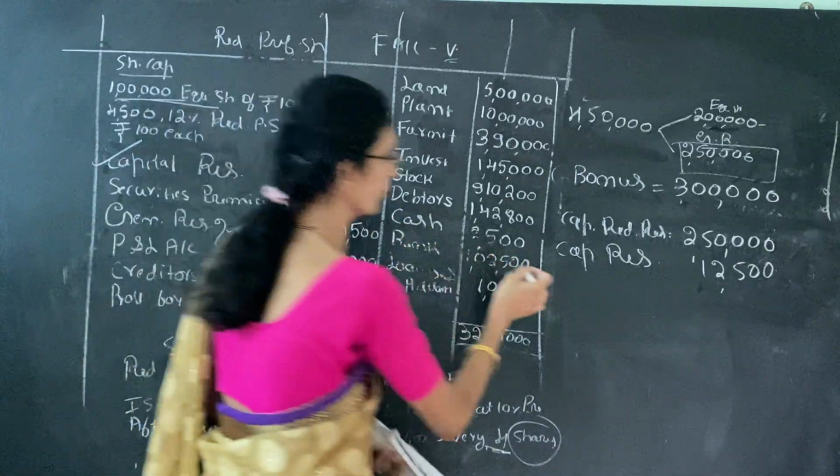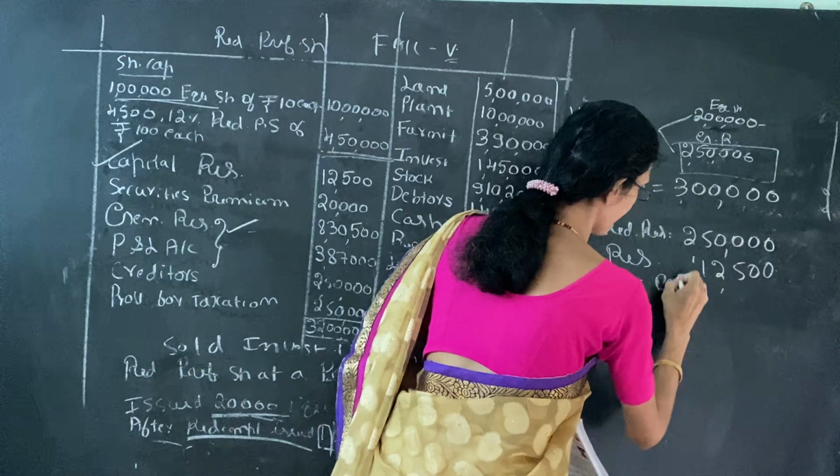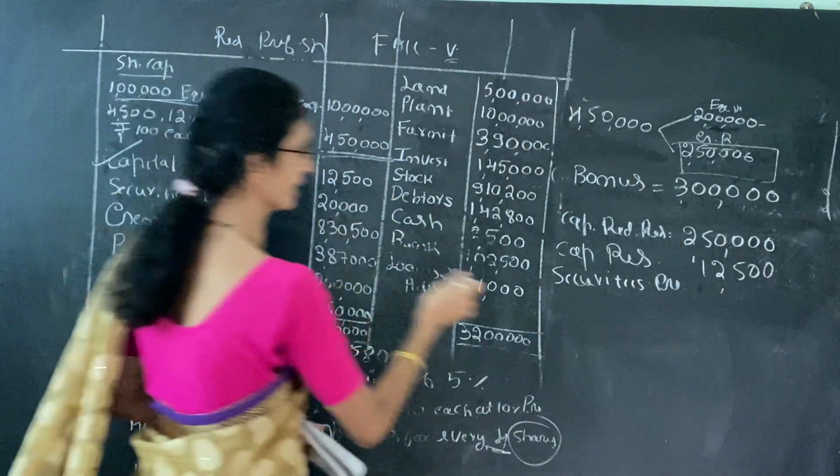So next step we have to use securities premium. Securities premium. Then how much can we utilize? See, the opening balance is given 20,000.